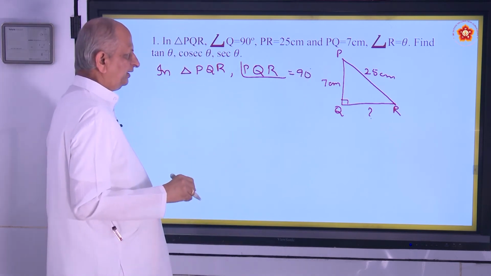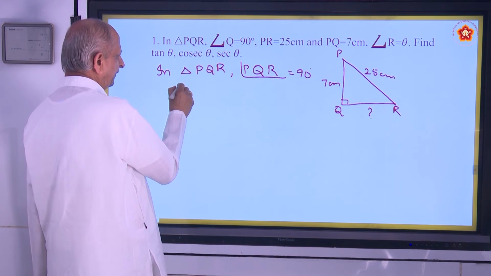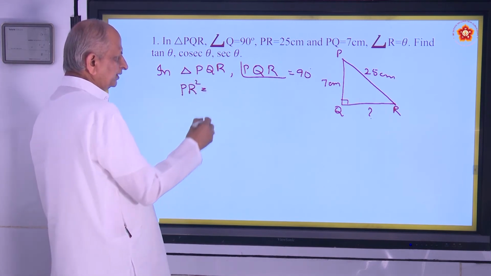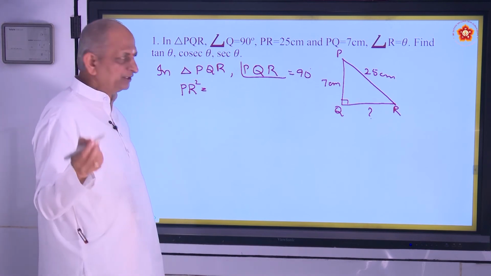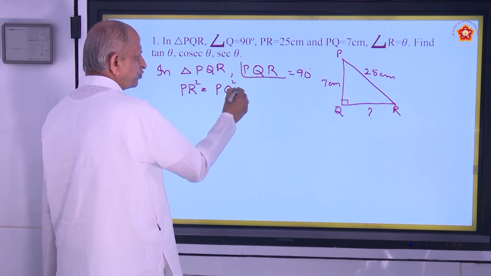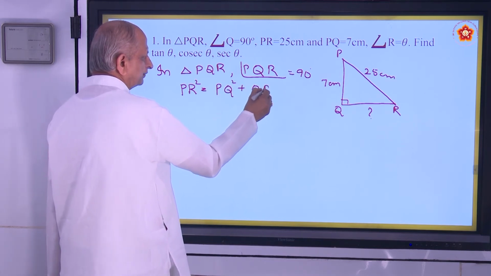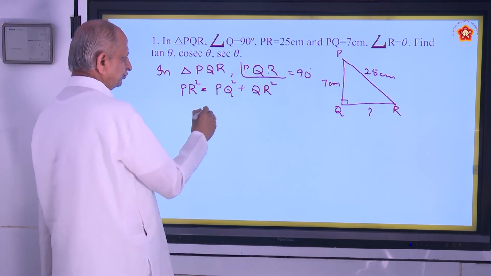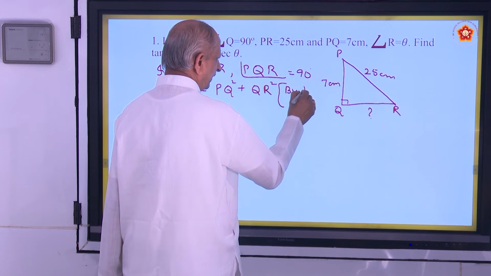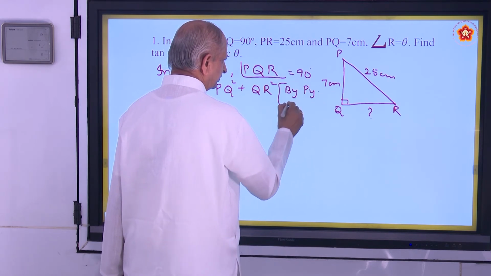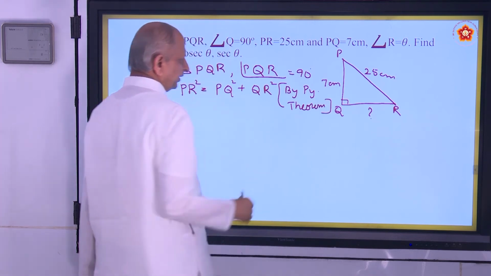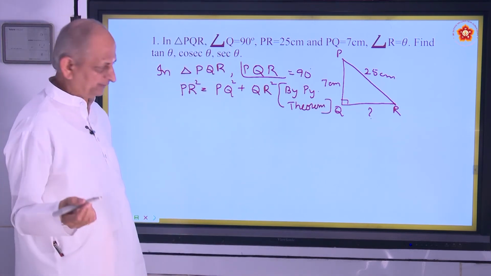Now use Pythagoras theorem. The square on the hypotenuse, PR square, is equal to the sum of the squares of the other two sides. The other two sides are PQ and QR. So add these two. By Pythagoras theorem, you have to give the reason, which you already studied in the previous class.